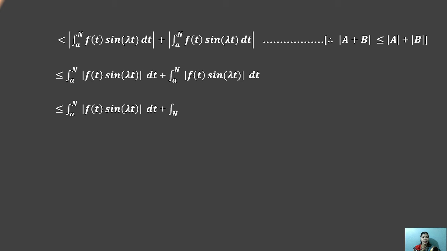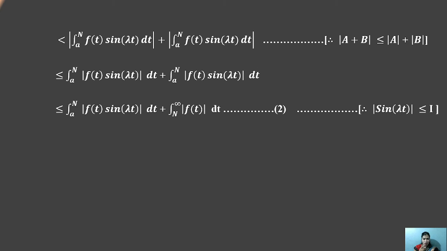Both of the equations, dt, will be generated. Then after that, the modulus form will be generated in this equation. Then we start another equation: mod of f(t) is less than or equal to the integral from a to n of mod of f(t) sin λt dt, plus the integral with n as the lower limit and infinity as the upper limit.